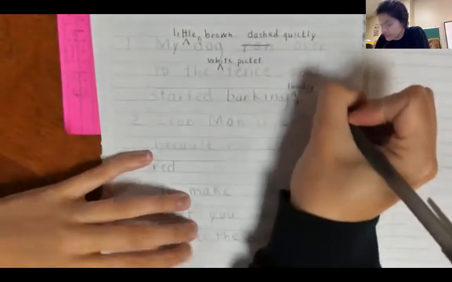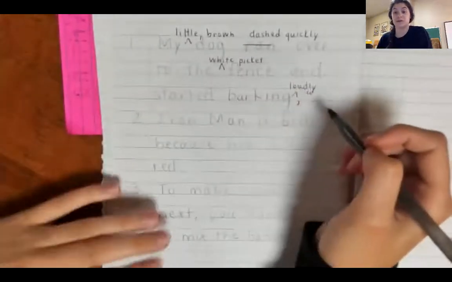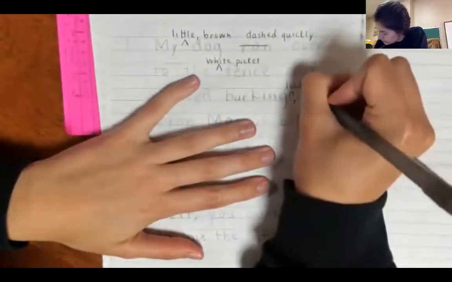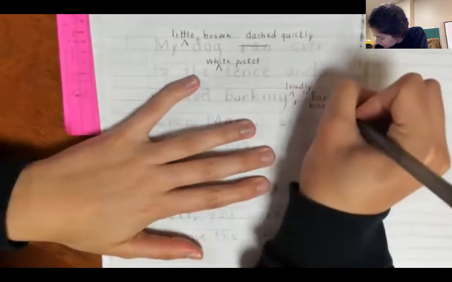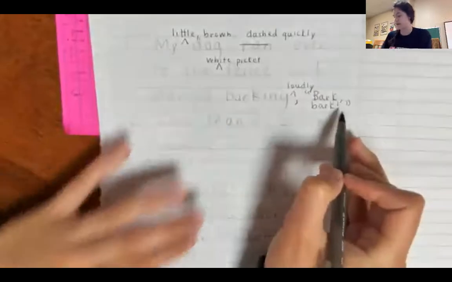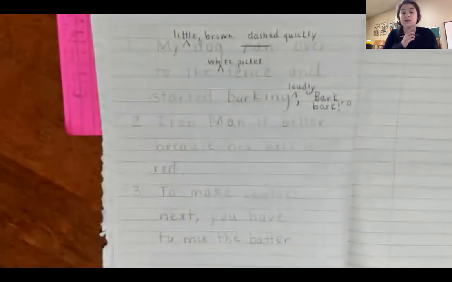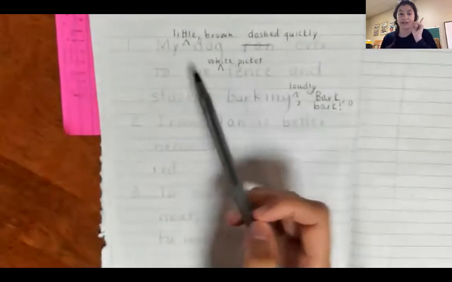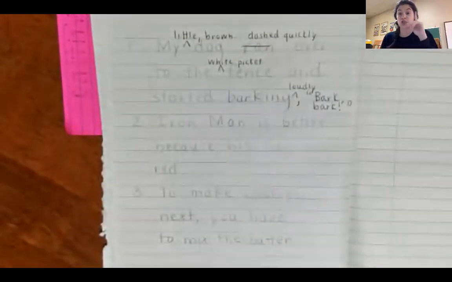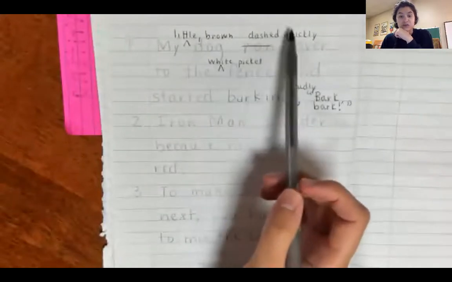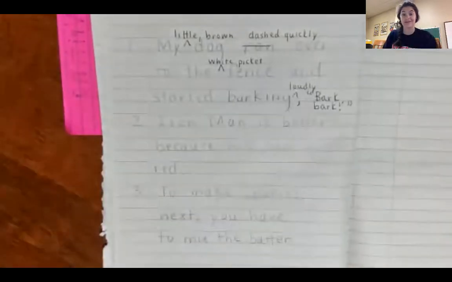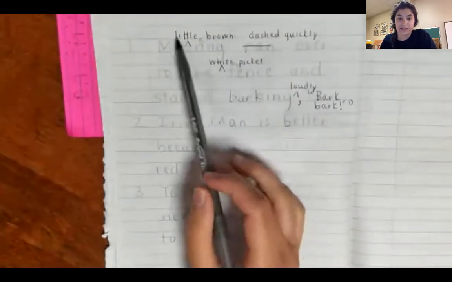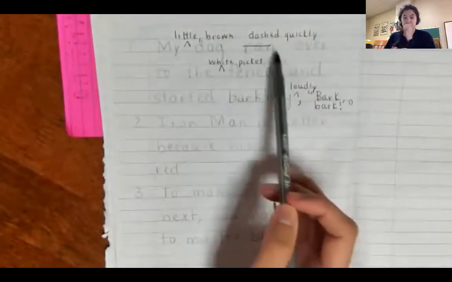Here's my comma, and here's my quotation marks, right? This is a narrative, so I want to make my character speak. He started saying, "Woof, bark, bark!" right? And he was doing that loudly, so I'm going to make an exclamation point, and then I'm going to close my quotation marks. So my sentence went from this, my dog ran over to the fence and started barking, to this, my little brown dog dashed quickly over to the white picket fence and started barking loudly. "Bark, bark!" Okay, so just by me adding some dialogue and some adjectives, right? Little, brown, white, quickly, dash, change the verb there.